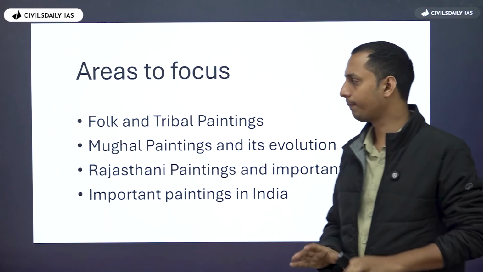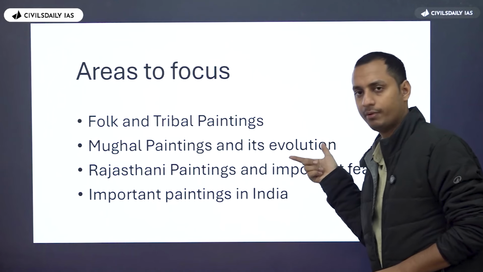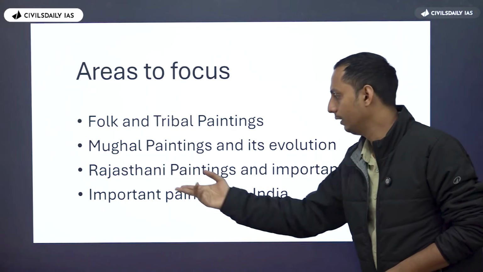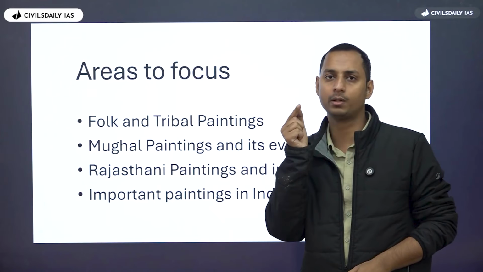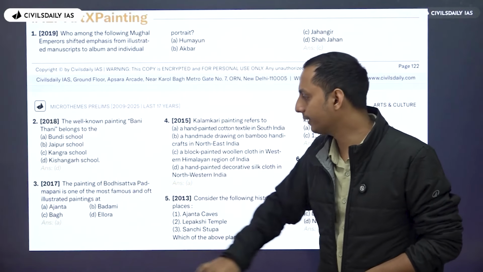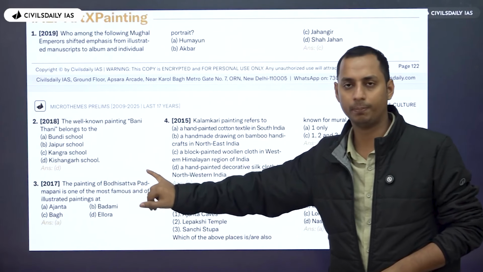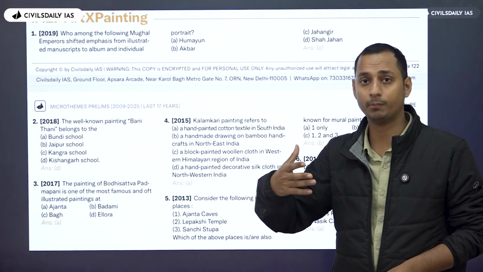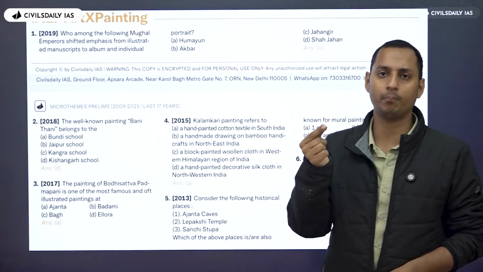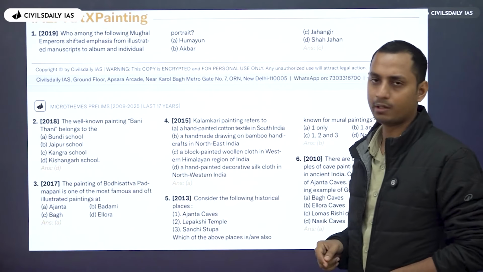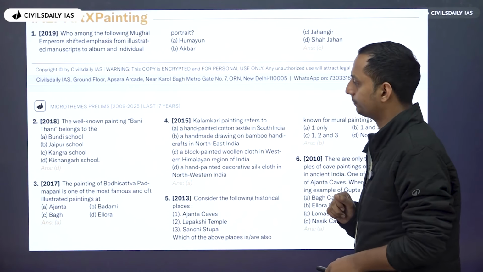So the folk and tribal paintings and their states, Mughal paintings and their evolution starting from Humayun, and Rajasthani paintings with their most important feature, and one important painting too. In Kishangarh, Bani Thani was the most important painting, and Bani Thani is known as the Indian Mona Lisa. So for all these schools, you can mention the most important painting. But this much is enough for paintings, because paintings also is not a very important micro theme.